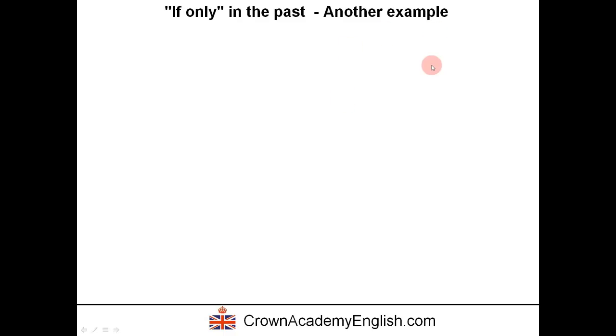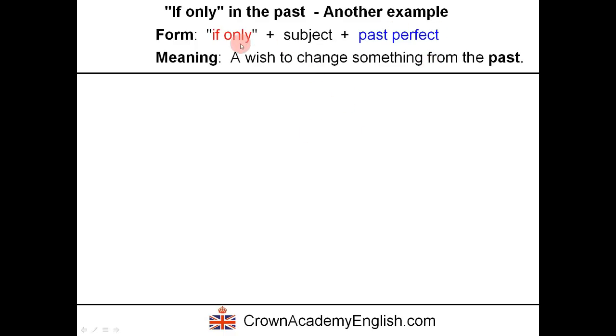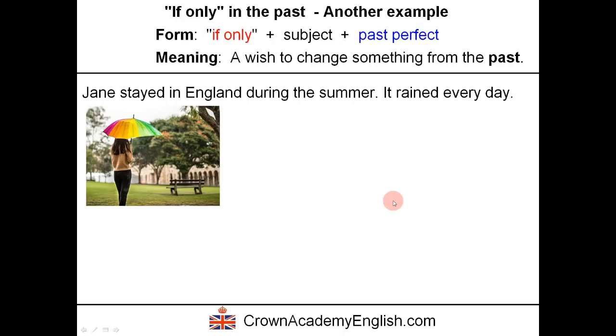Another example. So this is the rule, and I've already shown you this. The example is, Jane stayed in England during the summer. Unfortunately, it rained every day. So here is Jane. She decided to spend her holidays in England, which is never a good idea. And it rained.